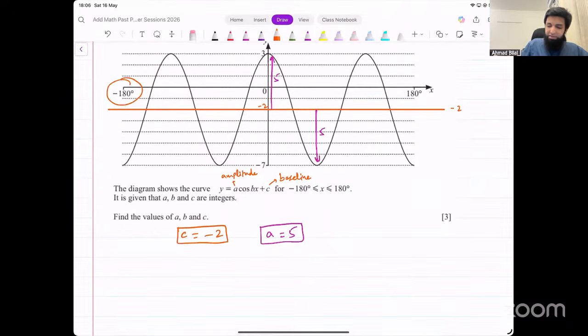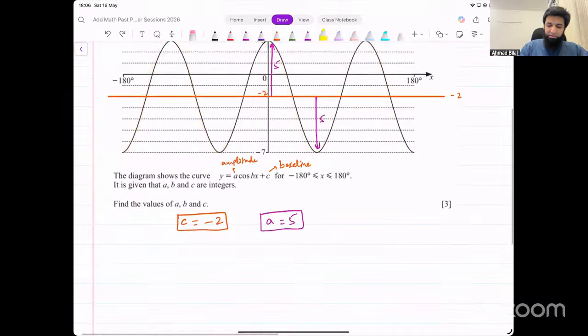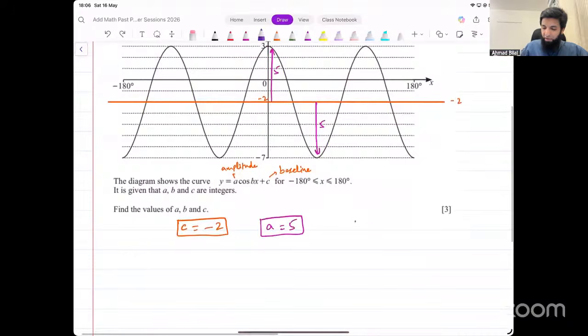Now this is -180 to 180. That represents an interval of 360, right? This is an interval of 360 degrees. Now, how many cycles are being completed in this? This is one full cycle, another full cycle, another full cycle. 3 cycles are completing in 360 degrees. That tells you this number B is going to be 3. The value for B is going to be 3 for that reason. Okay?